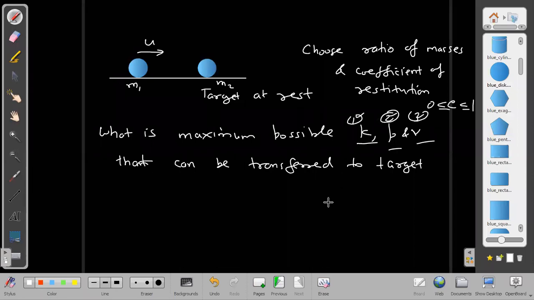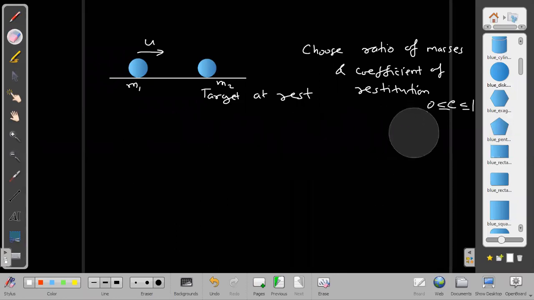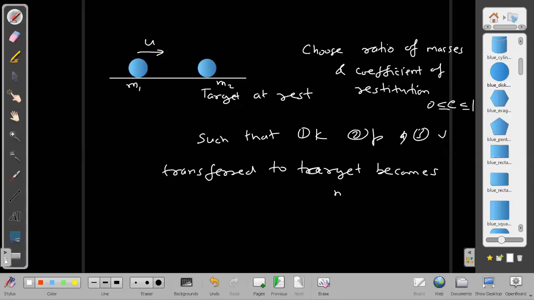Answer it now. In fact, I think I should not say this thing. What is the maximum transfer? That is not the question. The question should be: choose the ratio of masses and coefficient of restitution such that, case 1, kinetic energy, case 2, momentum, case 3, velocity transferred to the target becomes maximum. Answer this question.